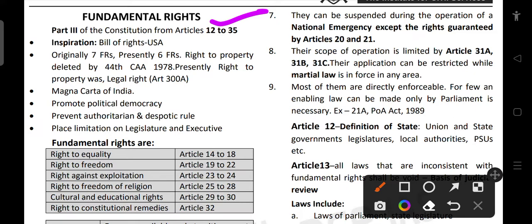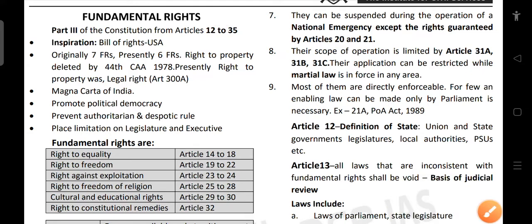Fundamental rights are covered under Part 3 of the Constitution, Articles 12 to 35. Now, what is the inspiration? They are inspired from the Bill of Rights of the USA.